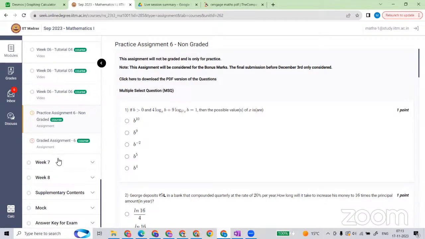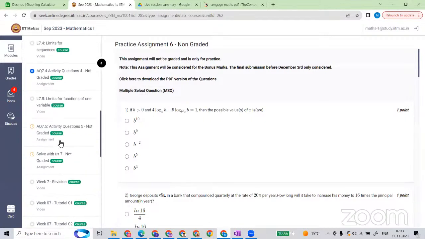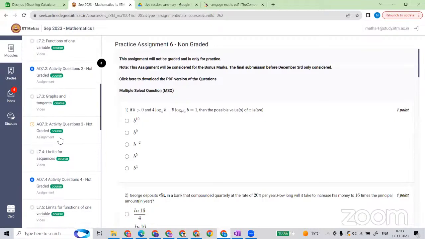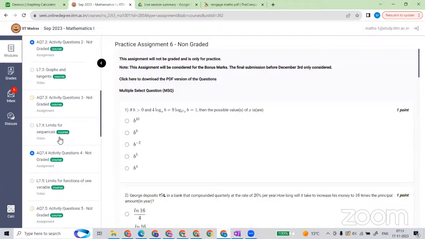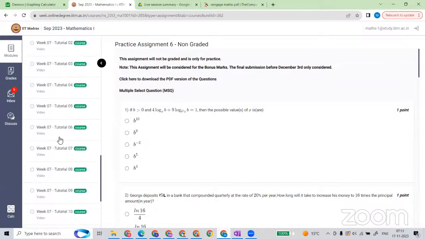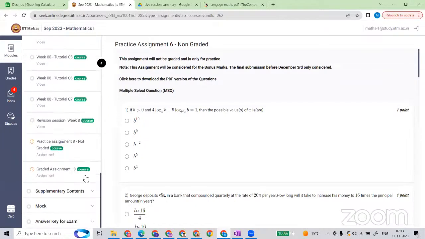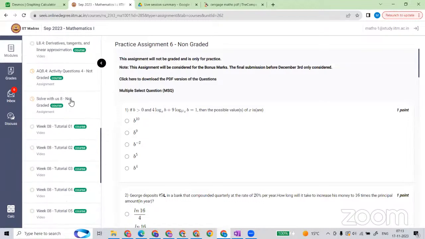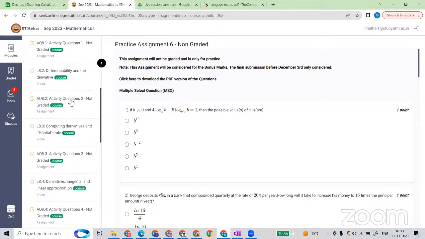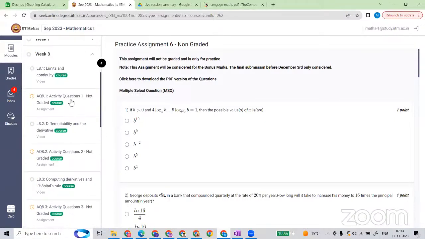Week 7 we have discussed, till continuity we have discussed. We continue with whatever we have in week 8. So in week 8, limits and continuity is again there, just repeating. Continuity we have seen, we'll again see today also.